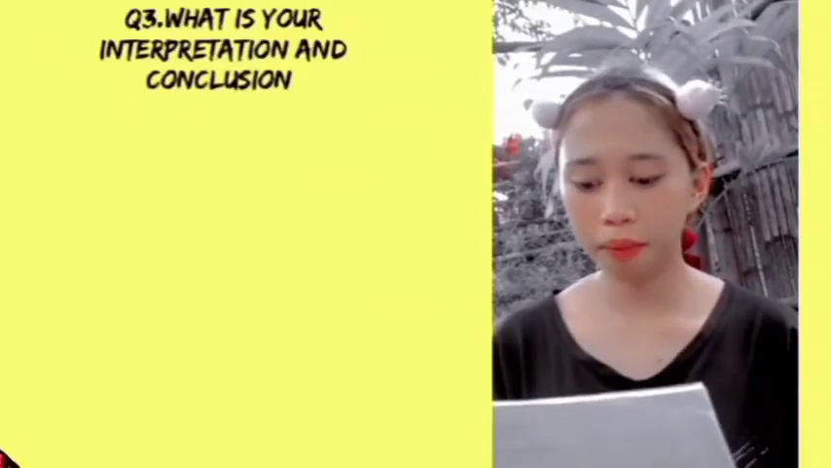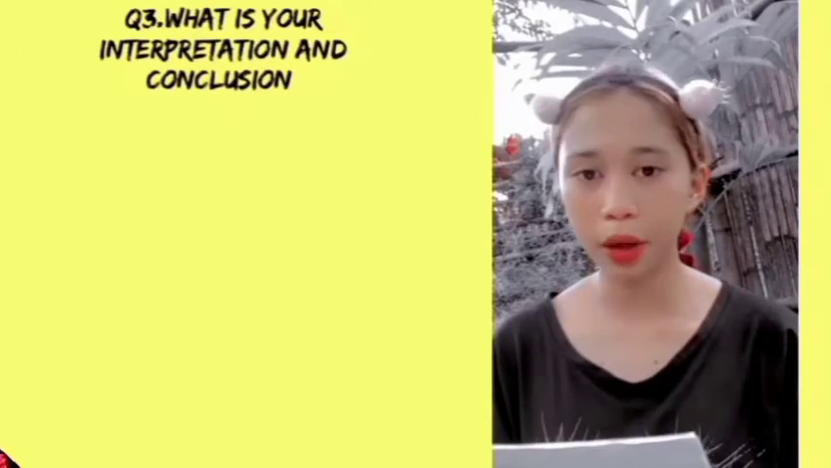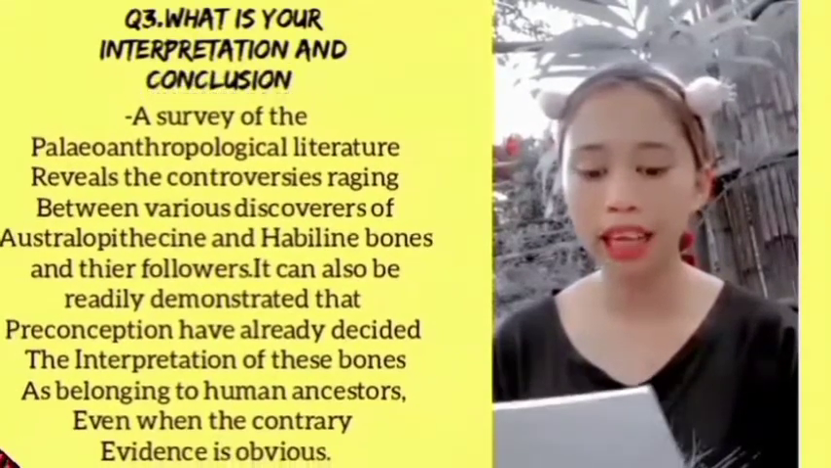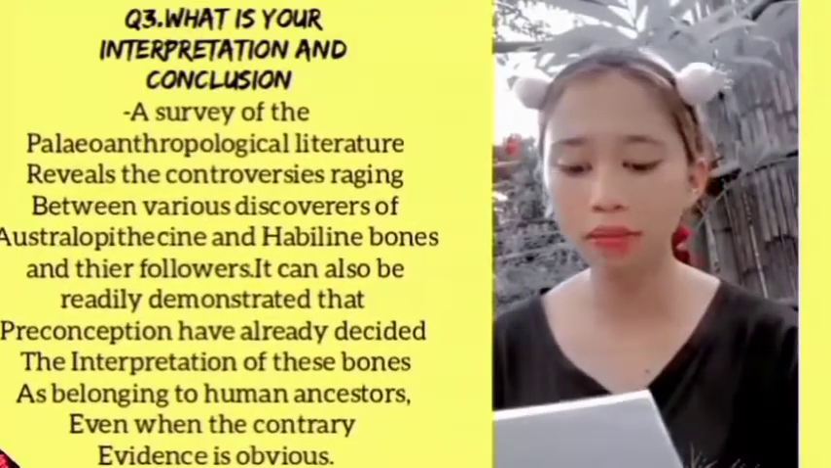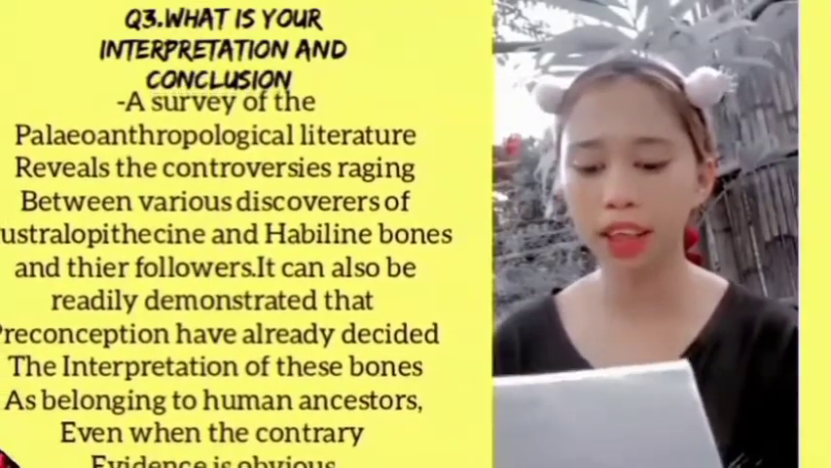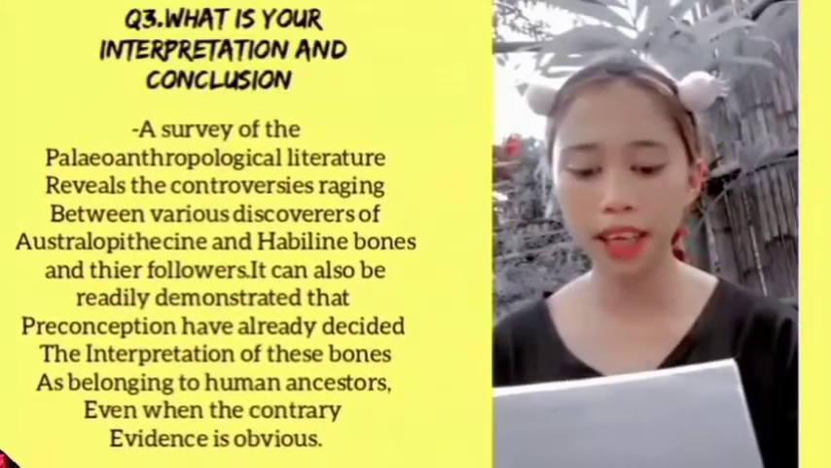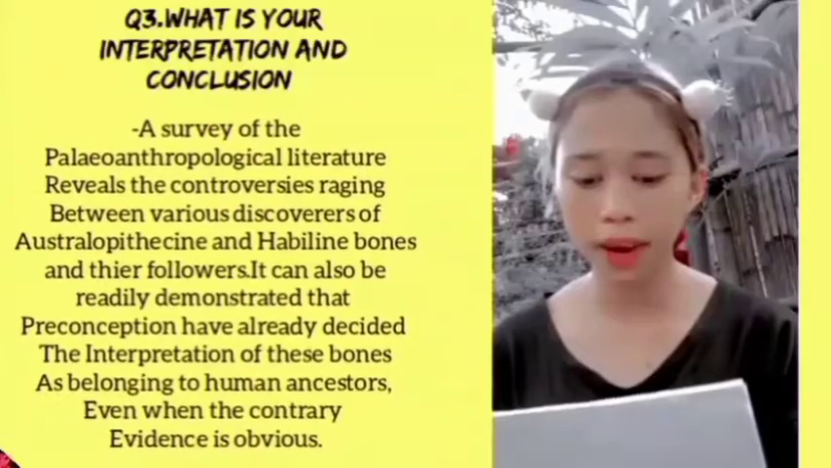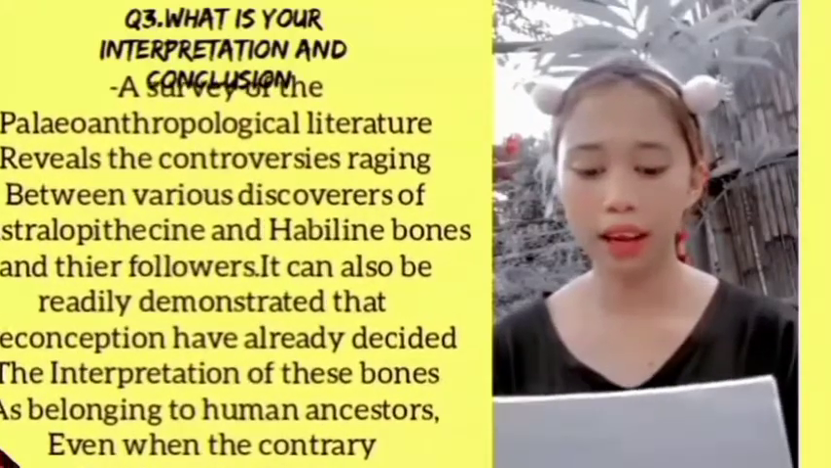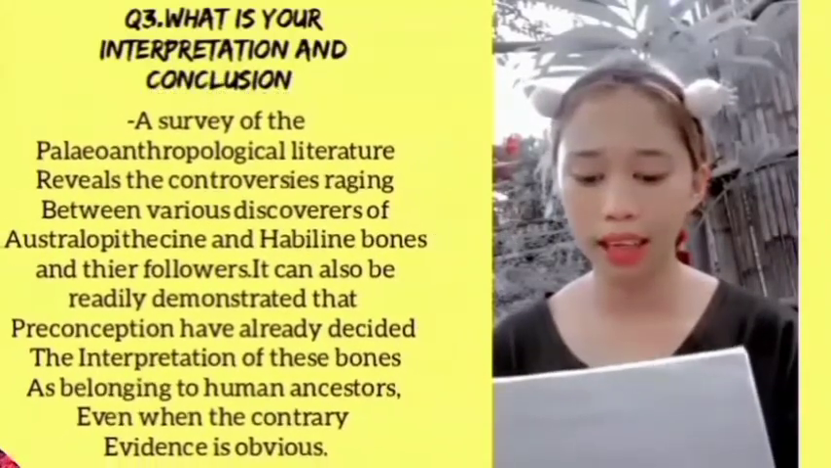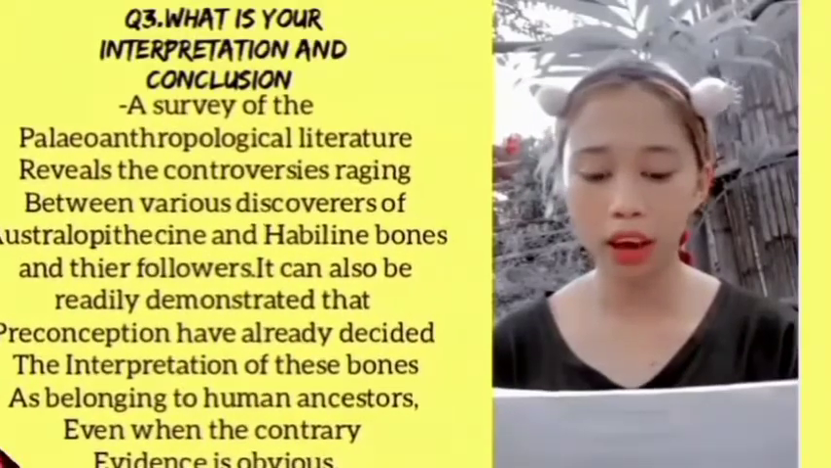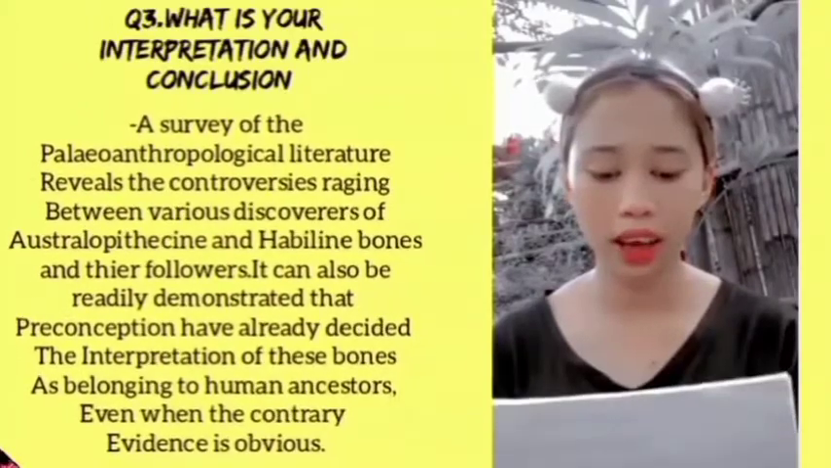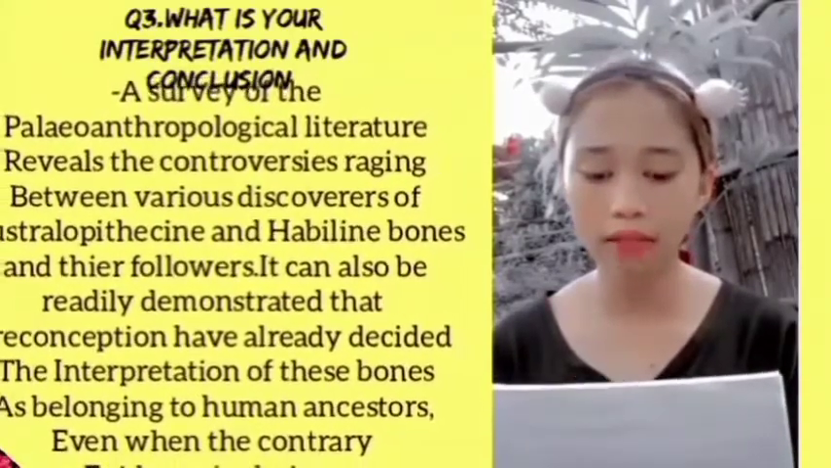Question number 3. What is your interpretation and conclusion? A survey of paleoanthropological literature reveals controversies raging between various discoverers of Australopithecine and habilin bones and their followers. It can also be readily demonstrated that preconceptions have already decided the interpretation of these bones as belonging to human ancestors, even when the contrary evidence is obvious.